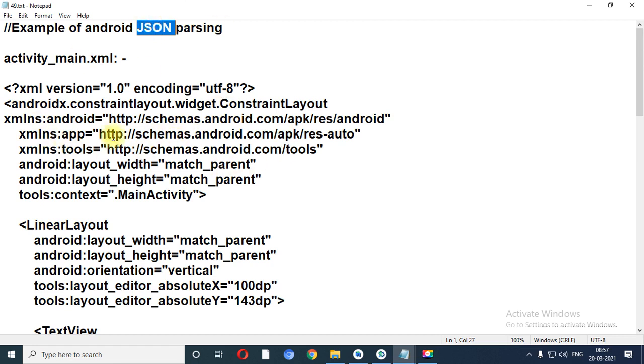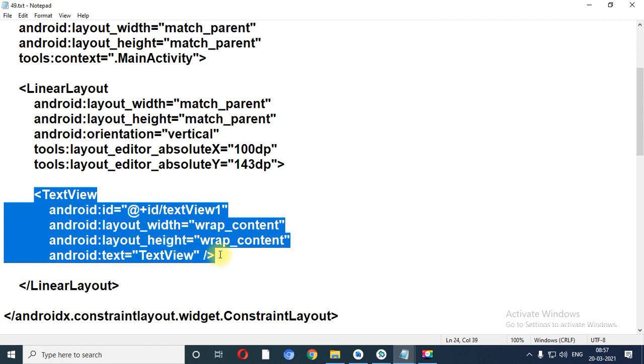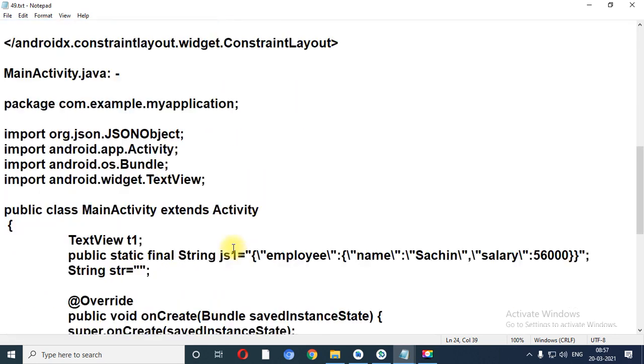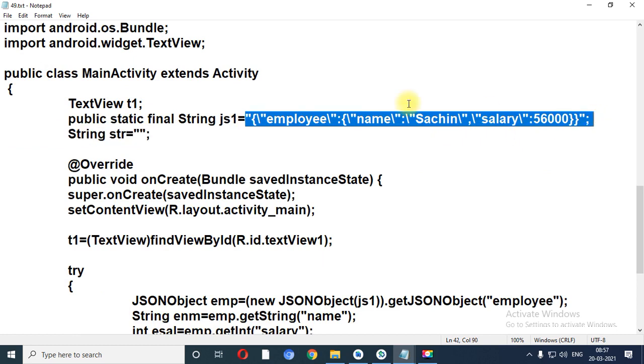Now, for executing this program, you do not require a manifest file. You just need to create the designing and coding files. In designing, my requirement is just to place a text view in the designing portion. In the coding, what have we performed? TextView T1, and I have created one string. Now see, this is the syntax. I will explain later how you need to write the JSON code.